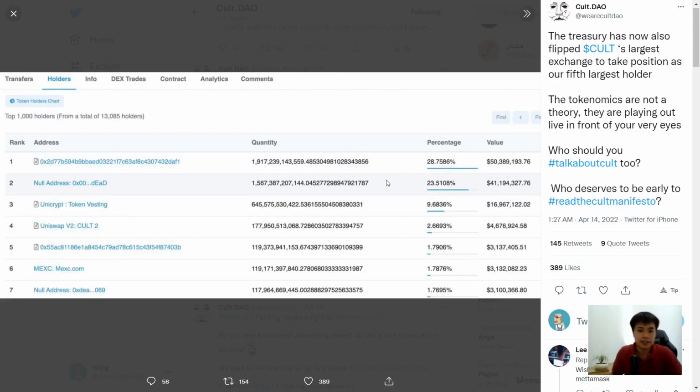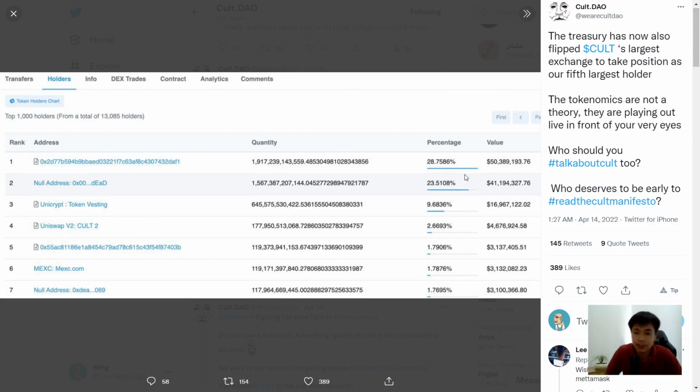Now moving on is this. These are the top 100 holders, with a total of about 13,000 holders. This information is from 14 April. Wallet number one holds 25.75% of all the circulating coins, and these are the staked tokens. Number two, the null address, is our burn wallet, already at 23%. This proves how effective the burning mechanism is. And 3, 4, and so on. I just want to show this 23%. This is the most important, because by all this burning, it makes this token very deflationary.